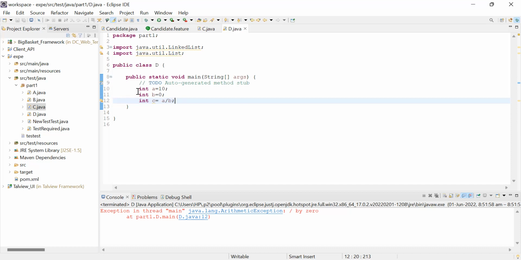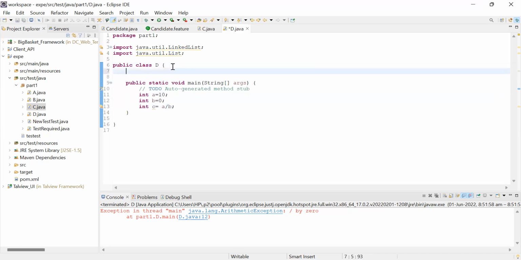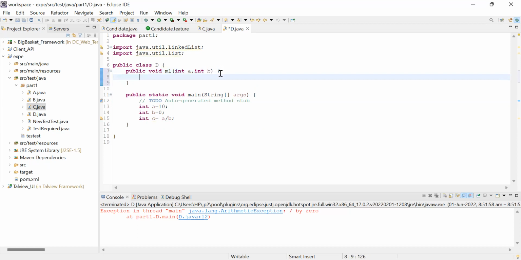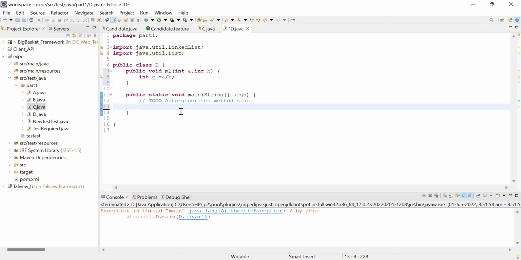First, say, I'm removing these lines. Instead, I'm calling the object.